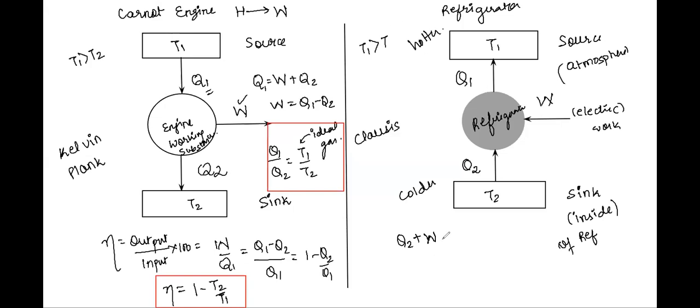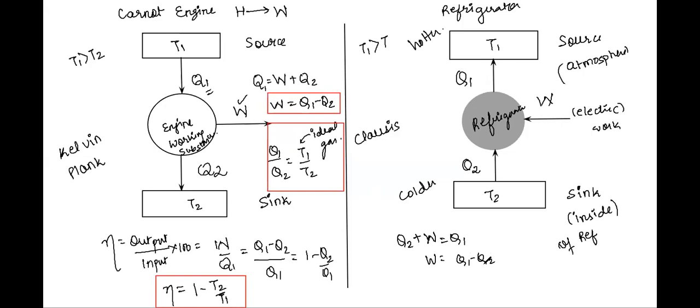So again, like the first case where we had W is equal to Q1 minus Q2, just have a look on the left side, that W is equal to Q1 minus Q2. The same thing comes here.